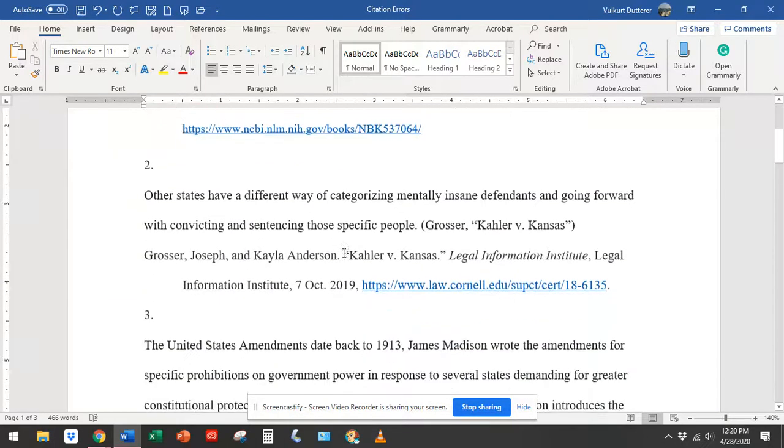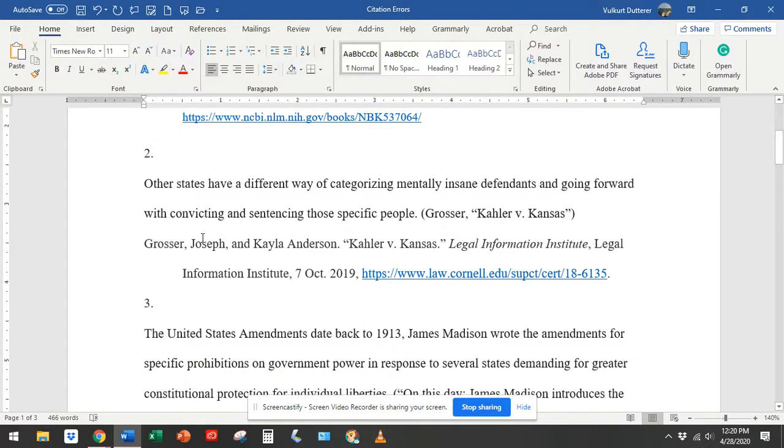Okay. Number 2. So we've got either a summary or paraphrase here, and there are actually 3 problems. The first problem is that you always put your ending punctuation after the parenthetical citation. The student has it before. So I need to take that out here and put it here. Second thing is that there is not another entry in this works cited page that has Joseph Grosser listed.